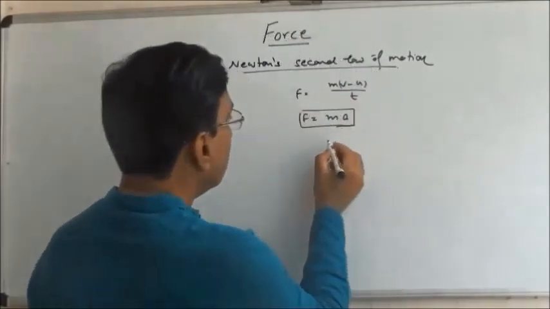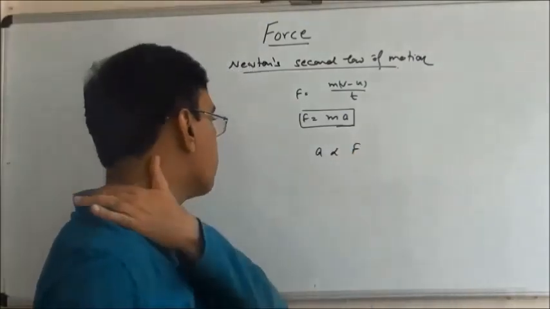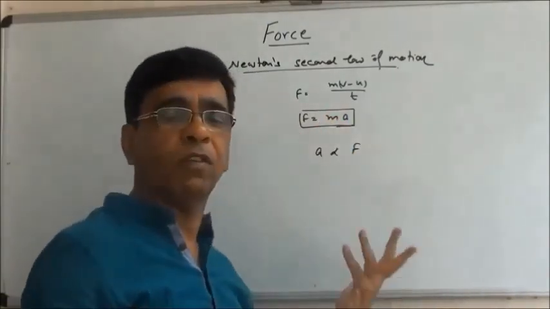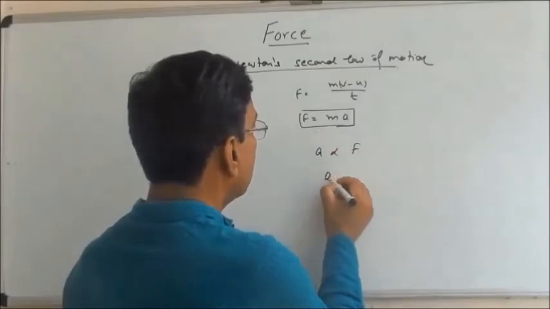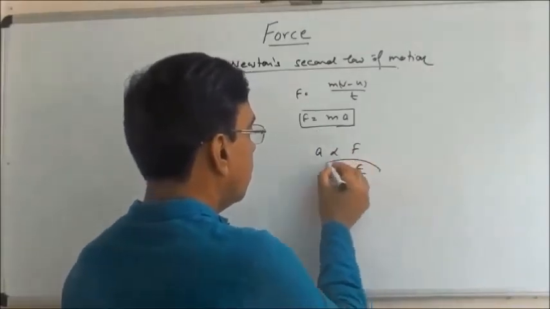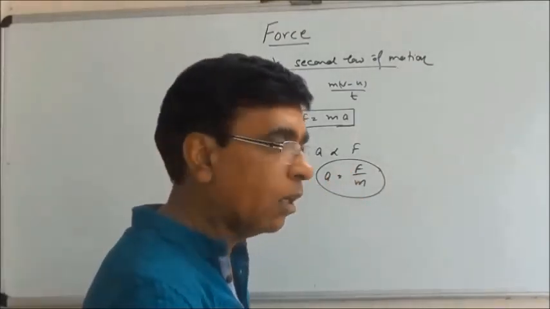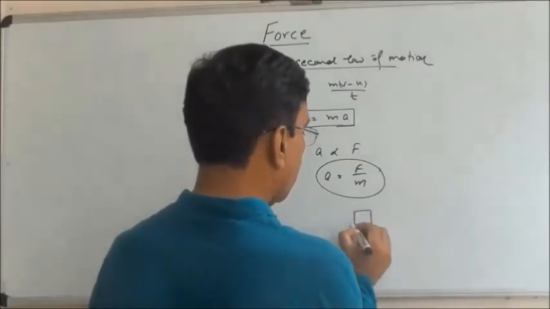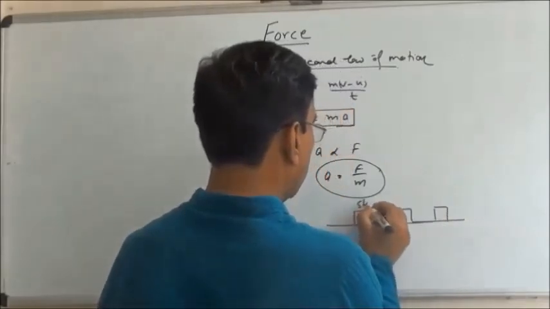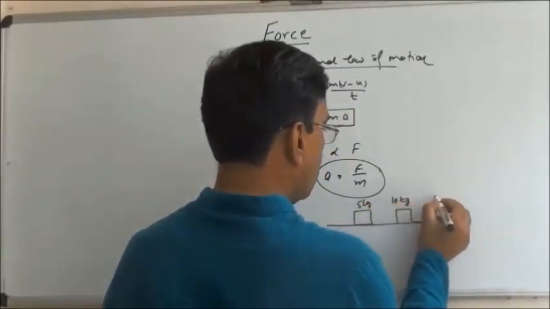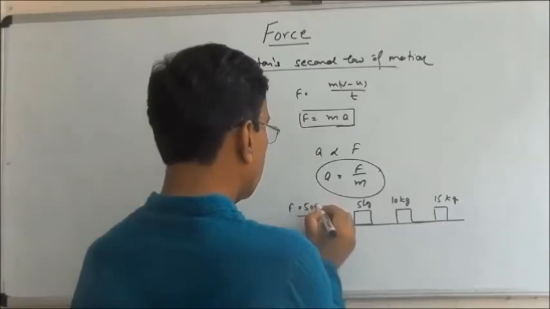Now see again, acceleration is proportional to force. When we apply force, there will be an acceleration, but acceleration is F upon m. What does it mean? Say we have three bodies, 5 kg, 10 kg and 15 kg, and I am applying a force of 50 Newton.